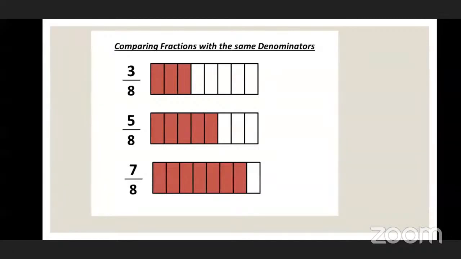In the first, out of 8 parts, how many are colored? 3 parts are colored. So what is the fraction of this diagram? 3 upon 8. What is the next? 5 upon 8. What is the next? 7 upon 8.